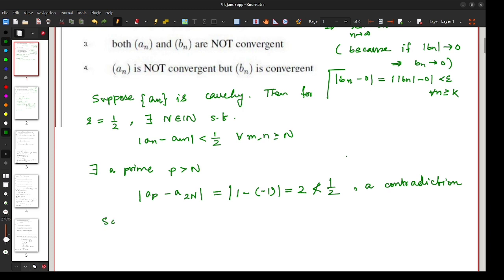So an is not Cauchy, and therefore we can conclude that an is not convergent.